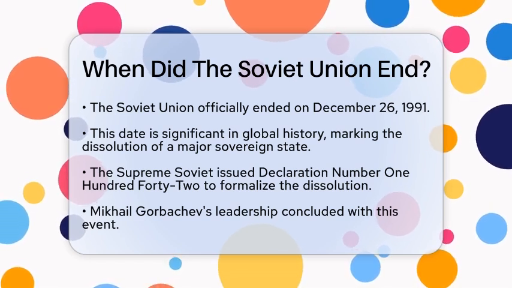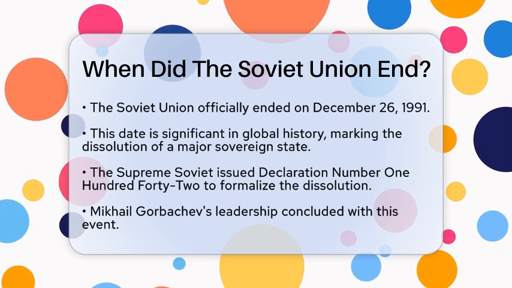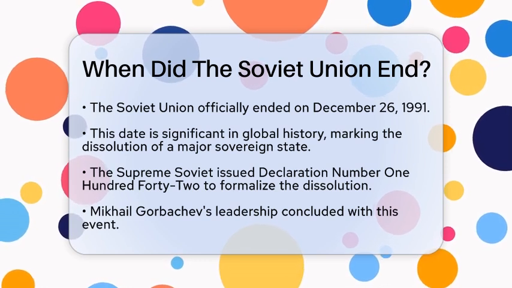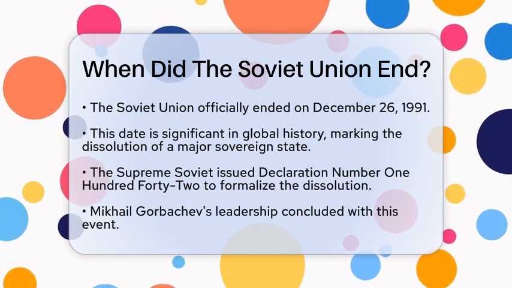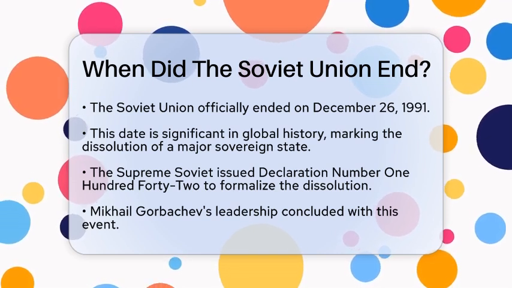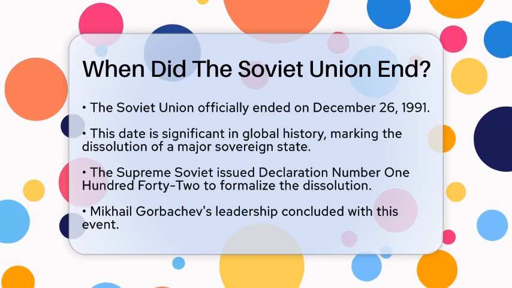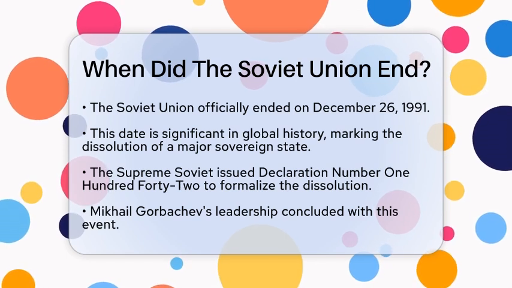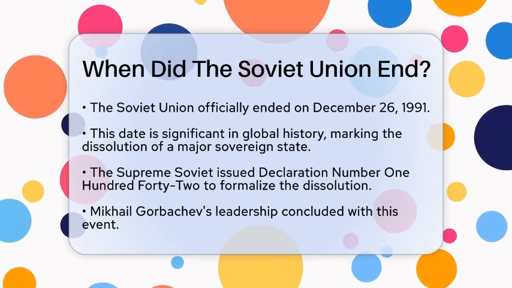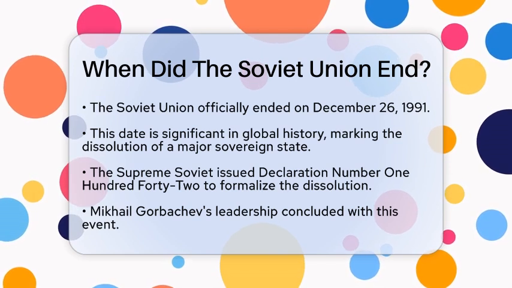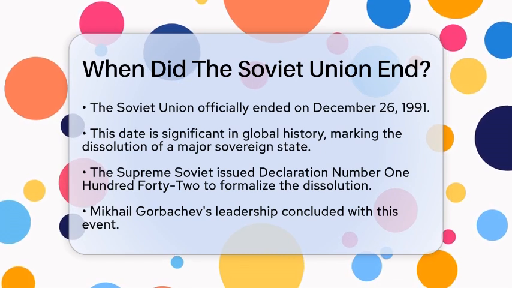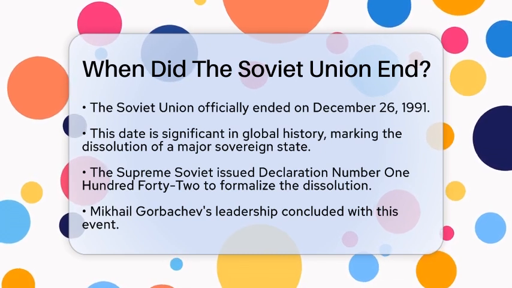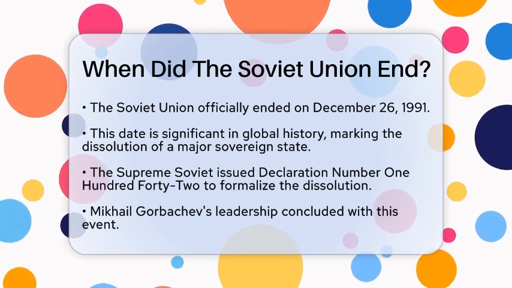On that day, the Soviet of the Republics of the Supreme Soviet of the Soviet Union issued Declaration number 142, formally dissolving the Soviet Union as a sovereign state. This action ended the federal government and concluded the leadership of Mikhail Gorbachev. Gorbachev had been trying to reform the Soviet political and economic system. He faced challenges like stagnation and rising ethnic tensions.